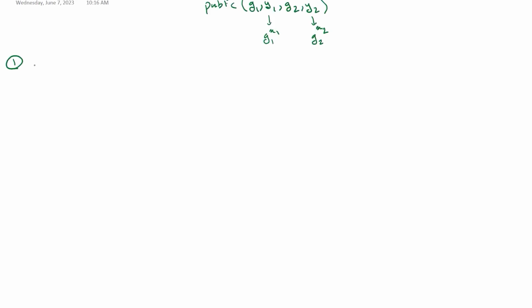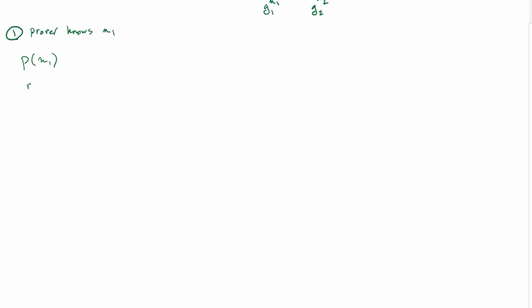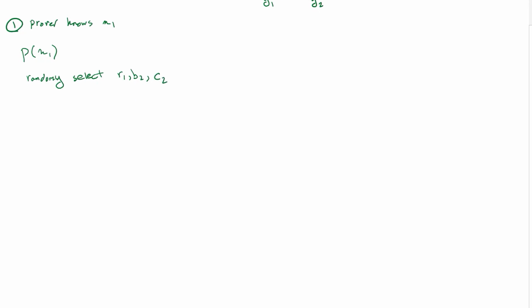So we want to show that the prover knows X1. So this means that we have a prover that knows some knowledge X1. And then he's going to randomly select R1, B2 and some C2, some challenge.